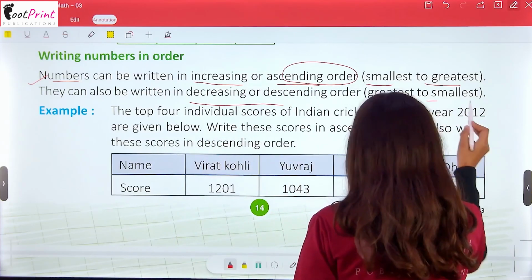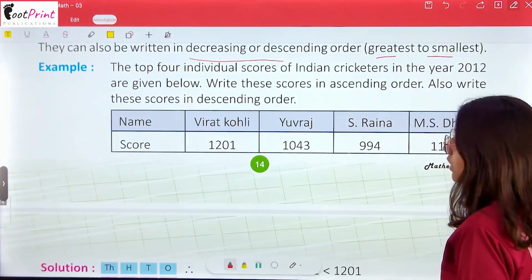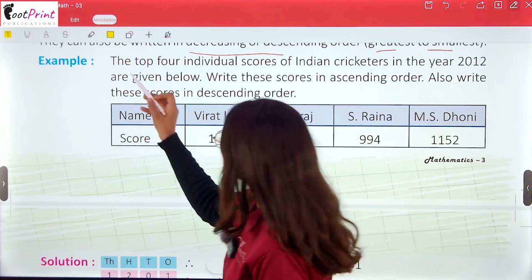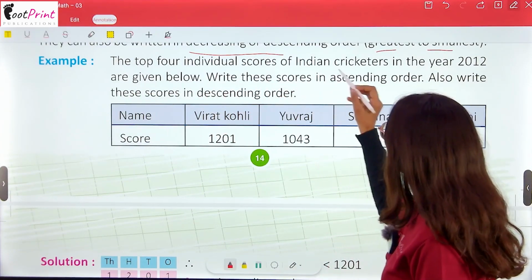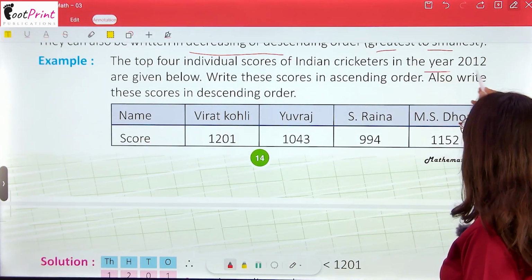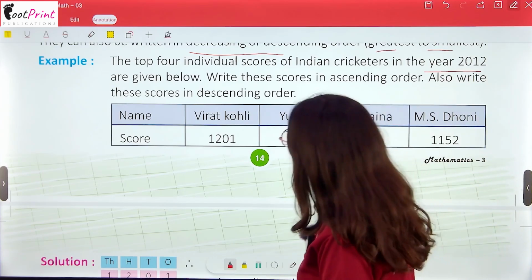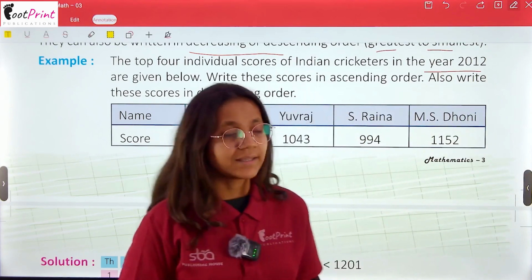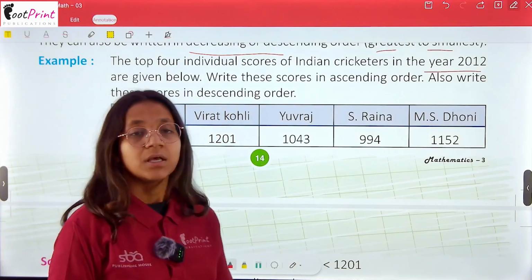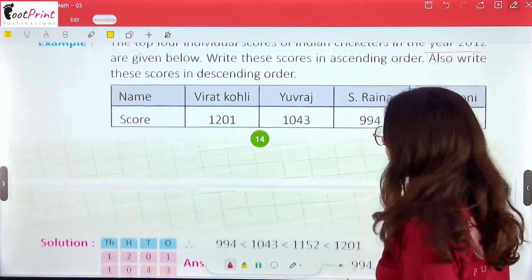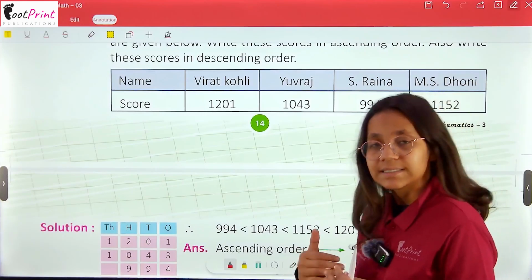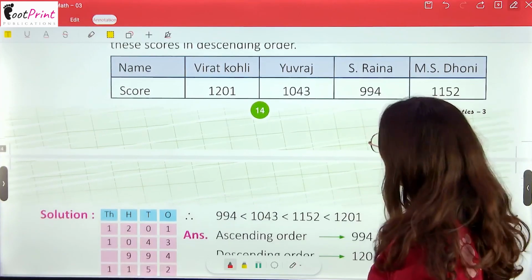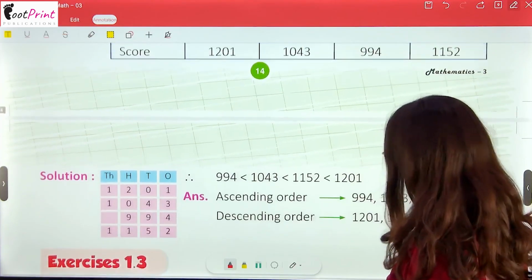Now the examples of both. The top 4 individual scores of Indian cricketers in the year 2012 are given below. Write these scores in ascending order. Also write them in descending order. Here we have the data and we have to write it in ascending order, also in descending order.